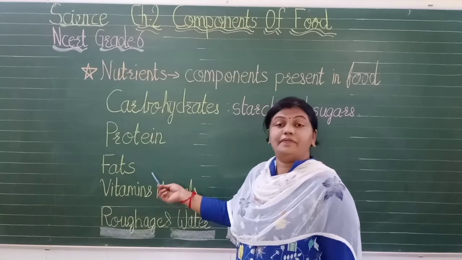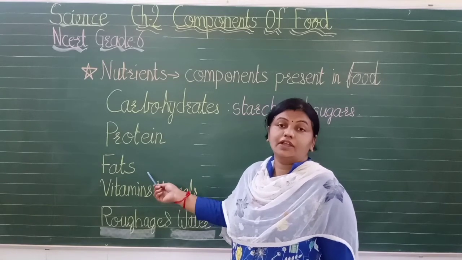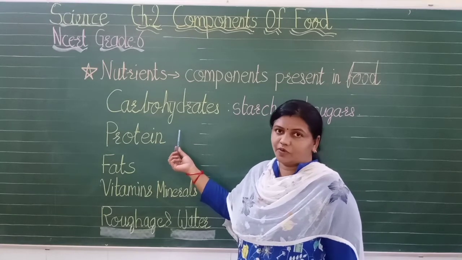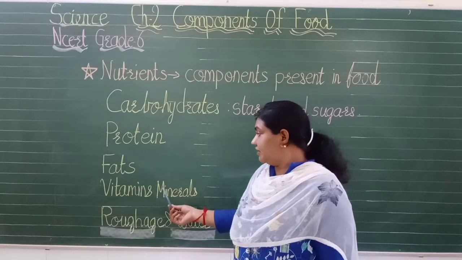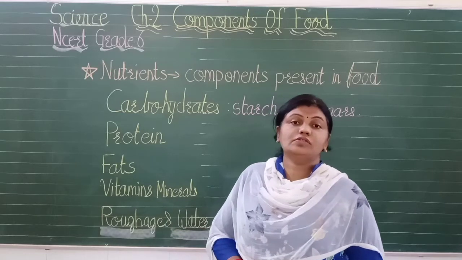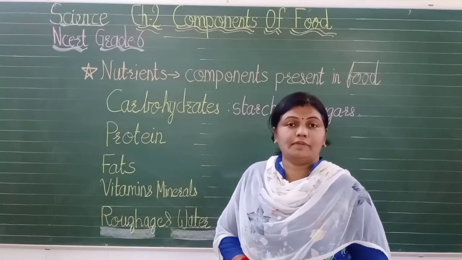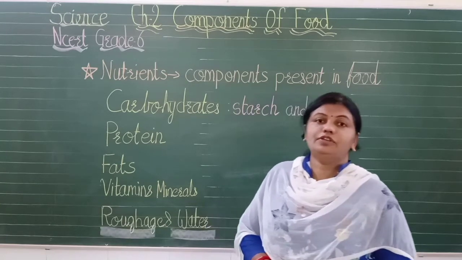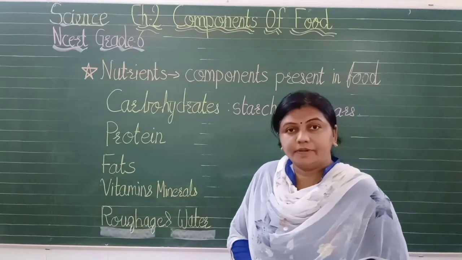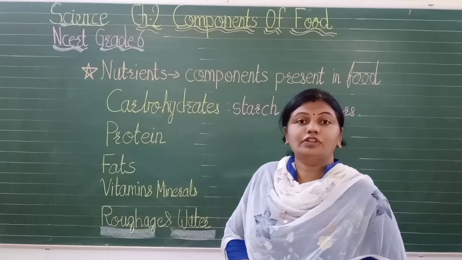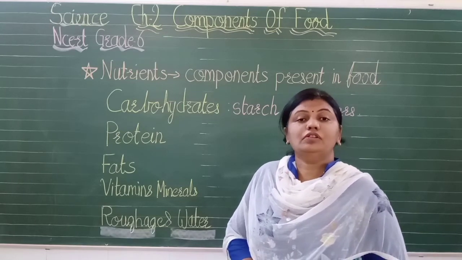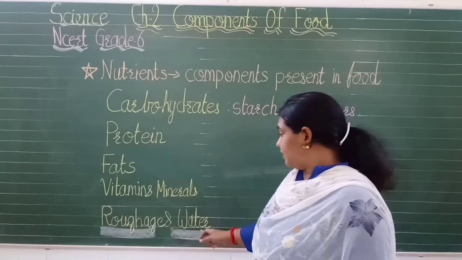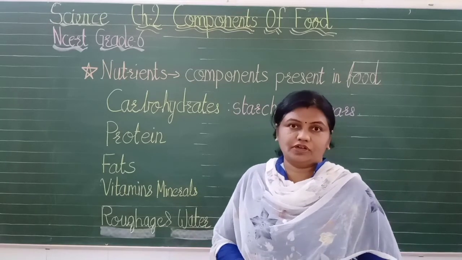In the same way, fat is also equally important. Fat gives us almost double energy compared to carbohydrates. And vitamins and minerals, yes, they are also required in small amounts, but they play a very important role. They give us very good immunity power. They help us to fight against disease, for the growth of the body, and also to fight against disease. Now, roughage and water also play an important role.